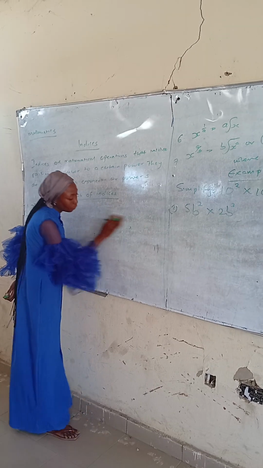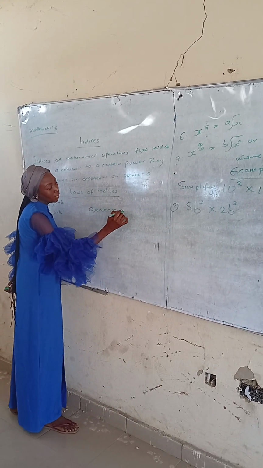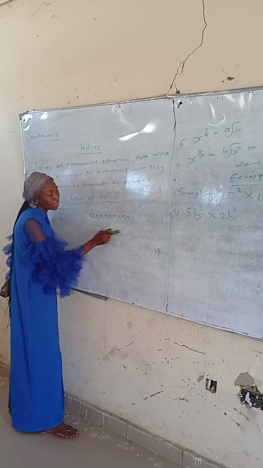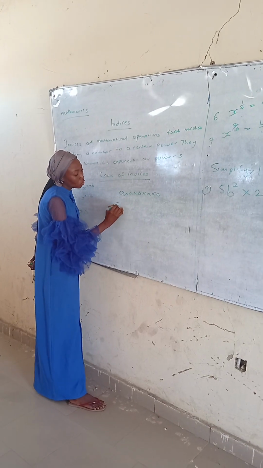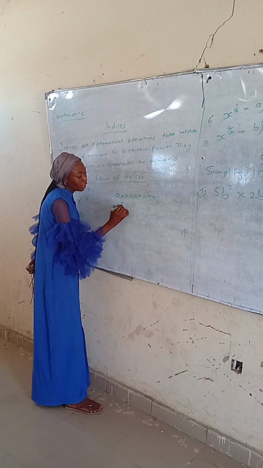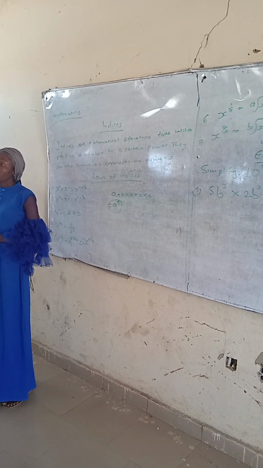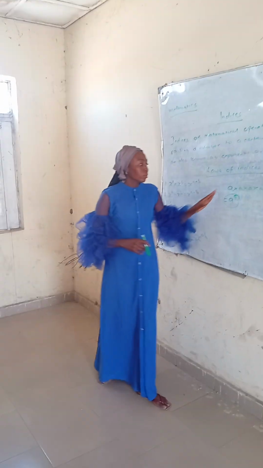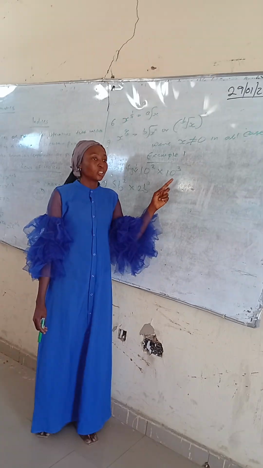While in index form, you are given a times a times a times a times a. They say you should write this in index form. How many a's do you have? 1, 2, 3, 4, 5. So it is a raised to power 5. This is index form. Simple now? Yes. You were taught in SS1, SS2. So they say simplify 10 raised to power 2 times 10 raised to power 3.